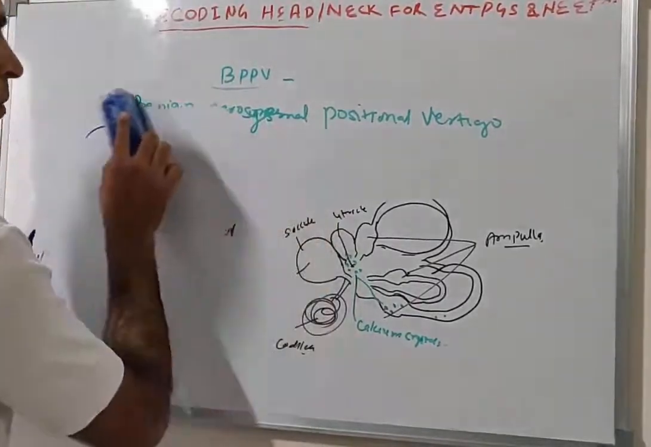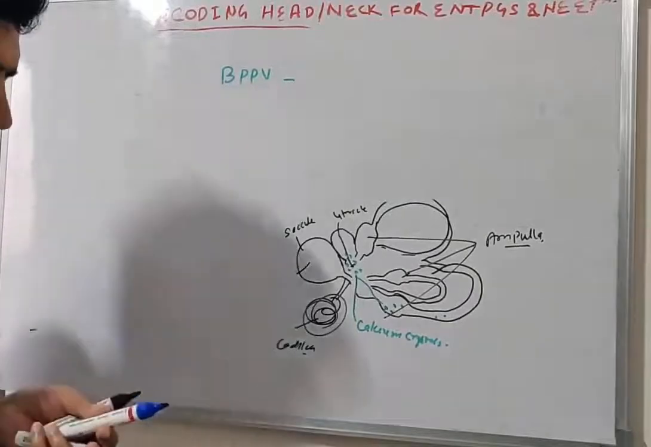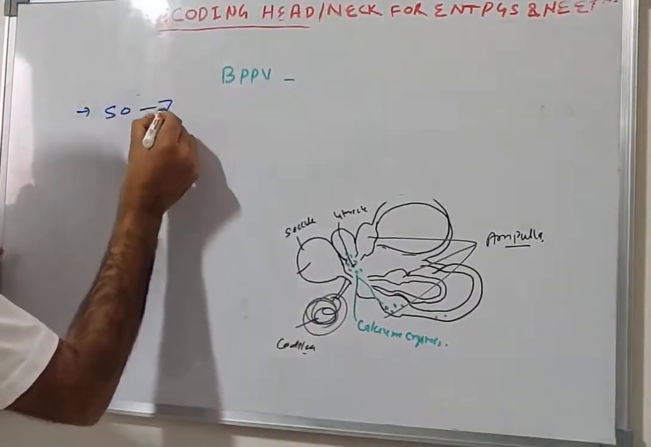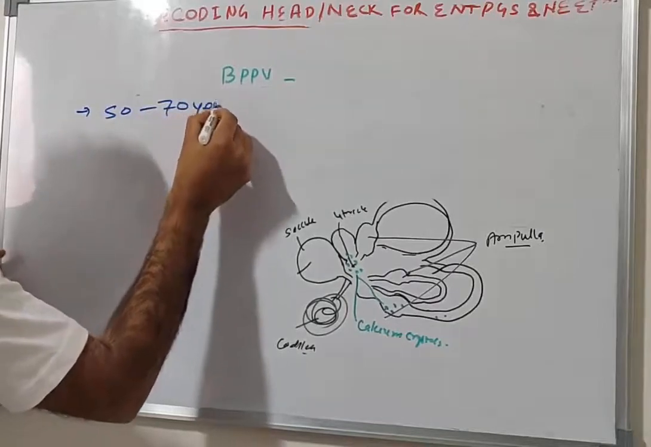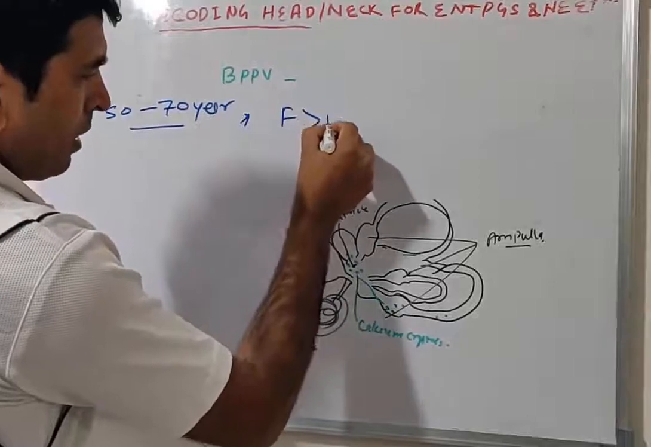What is the age preference? The most common age of BPPV is 50 to 70 years. It is more common in females than in males.